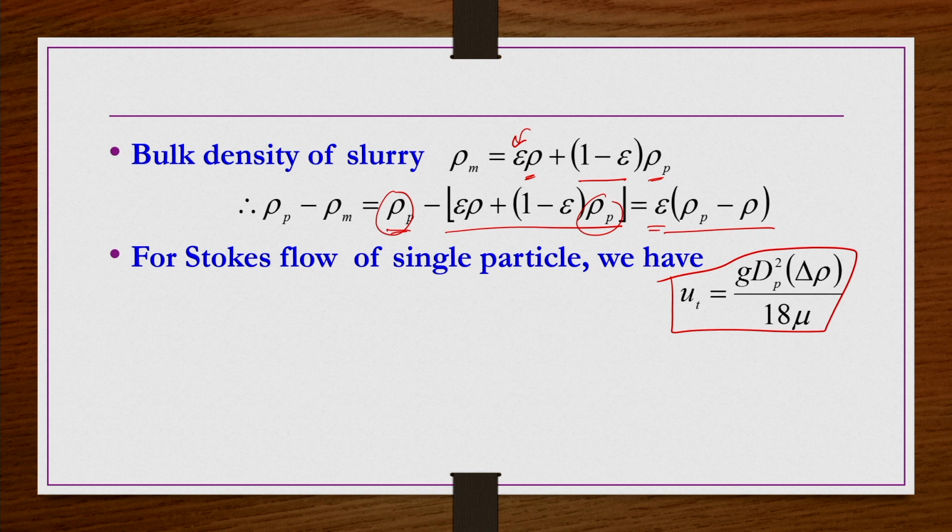Now, if you wanted to develop the settling velocity of a suspension of particles having size dp in the same fluid you have taken, what should be the settling velocity of the entire suspension? For that, this delta rho is nothing but rho p minus rho, and then how should we consider this mu? That is the question here.